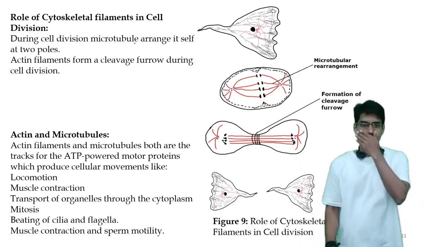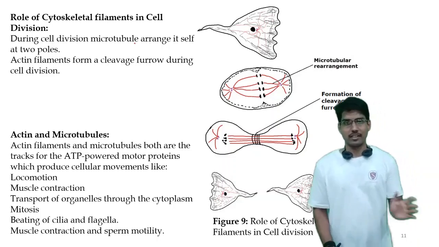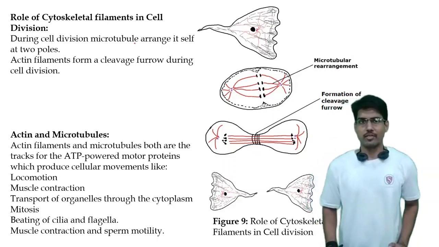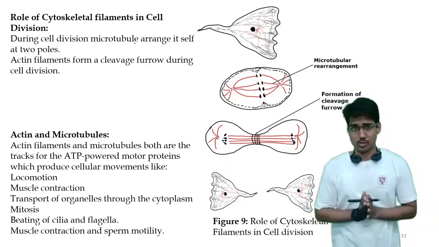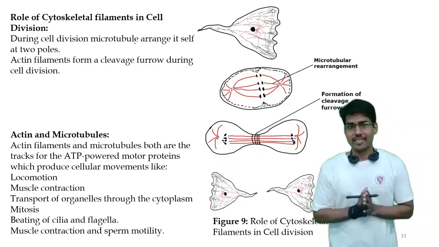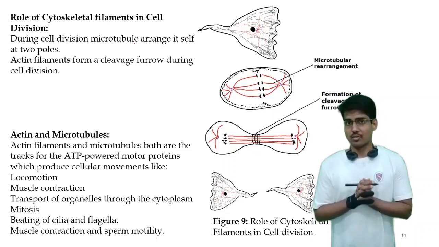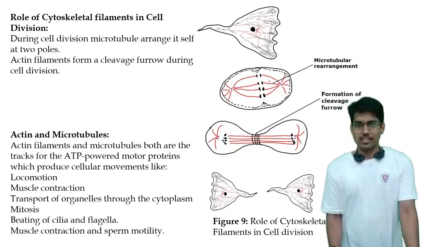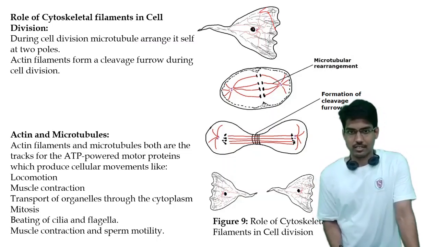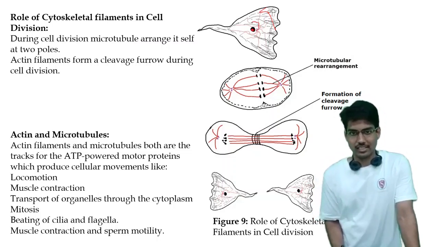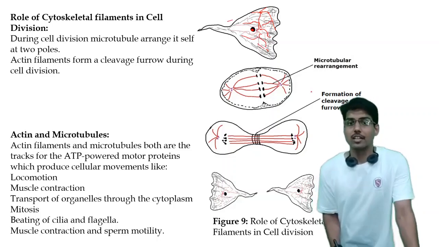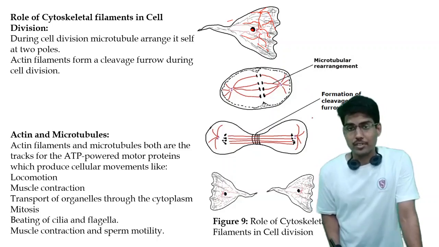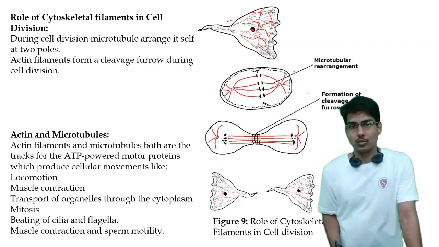Now, as we have seen the individual cytoskeleton systems, actin, microtubules, intermediate filaments, let's see some combined or general points about these: the role of cytoskeletal filaments in cell division. Suppose this is a cell, right? This is the nucleus. These are the microtubules. These are the actins, and other intermediate filaments are there. At the time of cell division, this nucleus degrades.